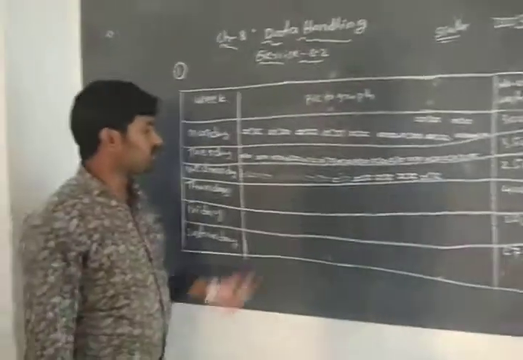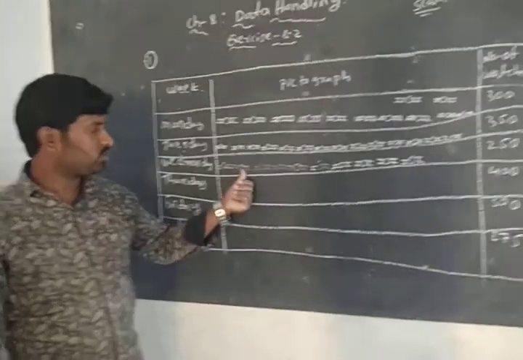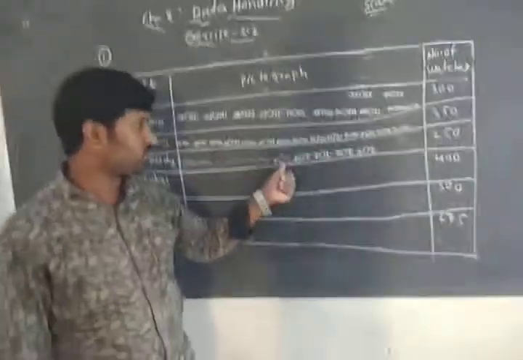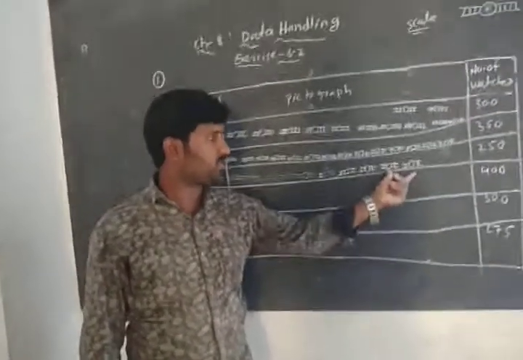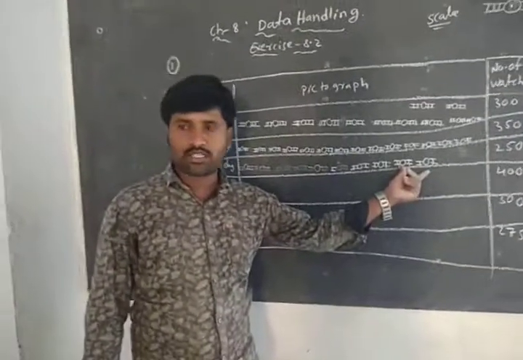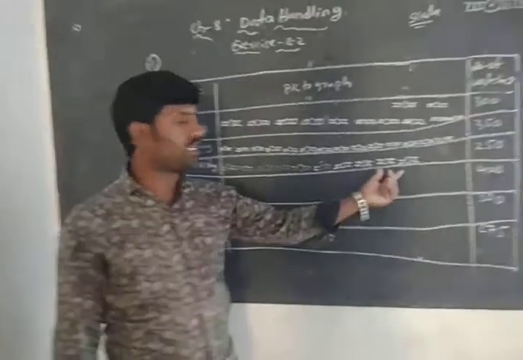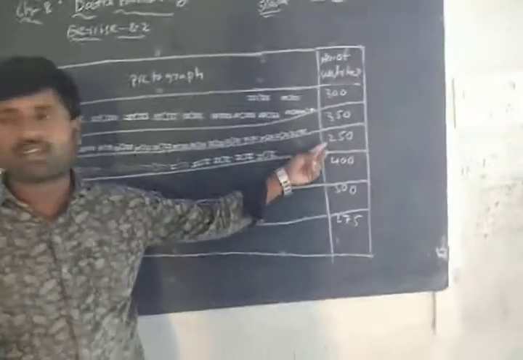How many symbols now? 4 symbols 100. 1 2 3 4, 4 symbols 100. Next 1 2 3 4, 4 symbols 100, 200. Next 2 symbols, that is 50, so we get totally 10 symbols. Ten 25s are 250.